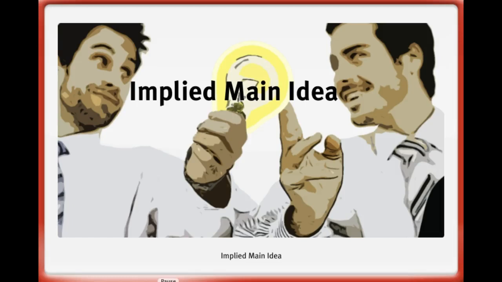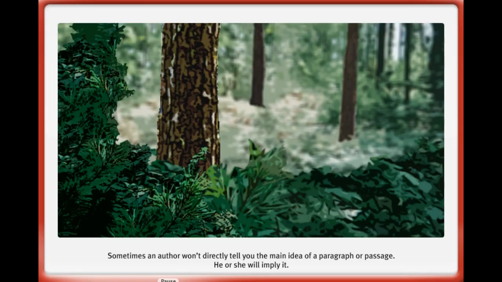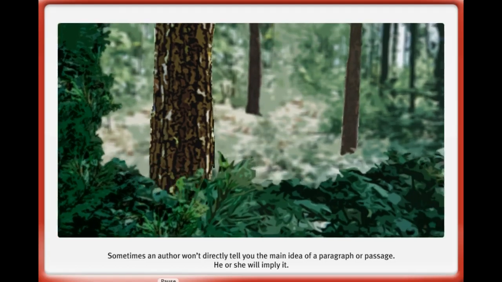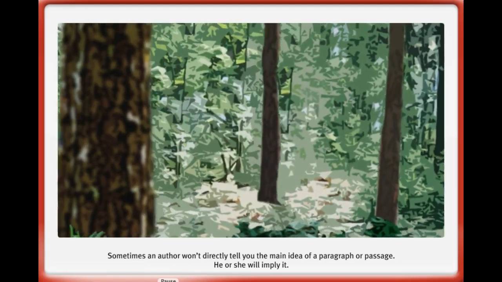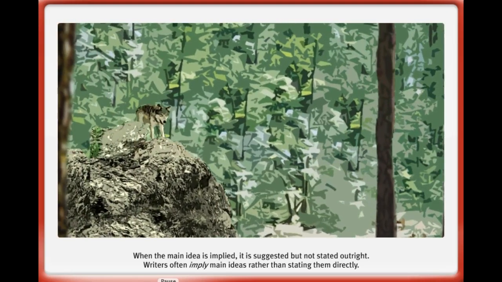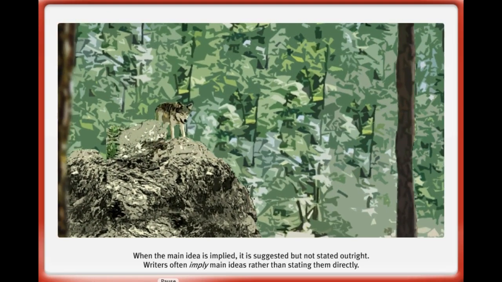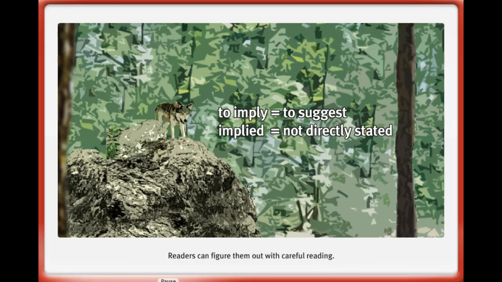Implied main idea. Sometimes an author won't directly tell you the main idea of a paragraph or passage. He or she will imply it. When the main idea is implied, it is suggested but not stated outright. Writers often imply main ideas rather than stating them directly. Readers can figure them out with careful reading.